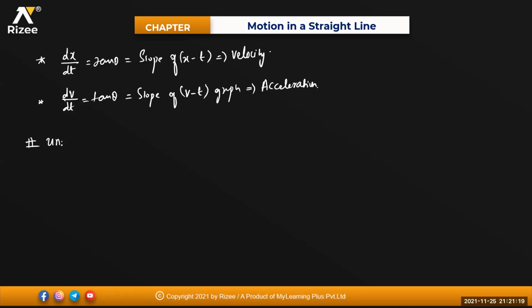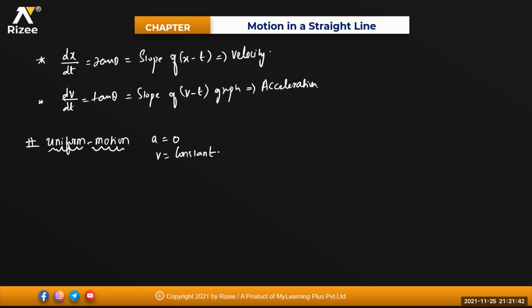Next one is uniform motion. Now tell me what is meant by uniform motion, beta? In uniform motion, acceleration will be 0 and velocity will be constant. You remember that much only. Don't go again into much detail. For uniform motion, acceleration will be 0 and velocity will become constant.